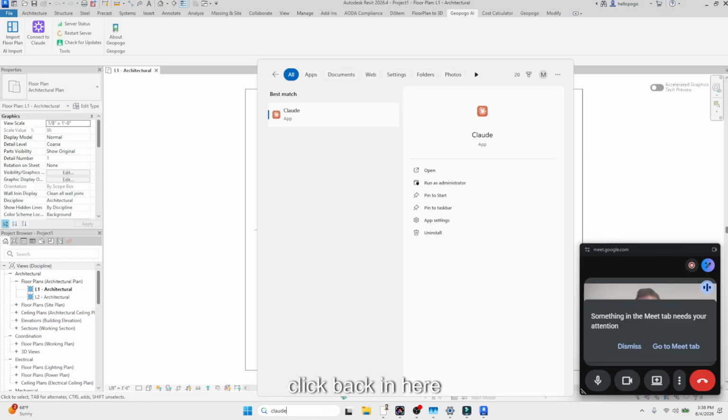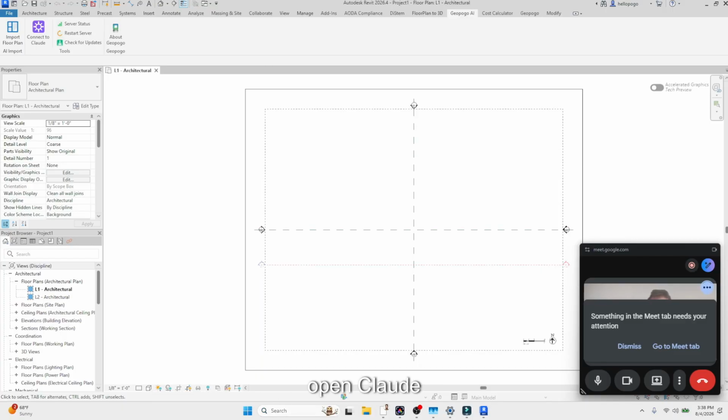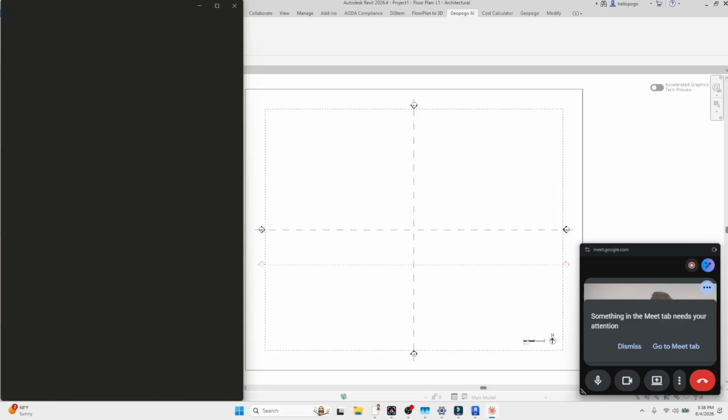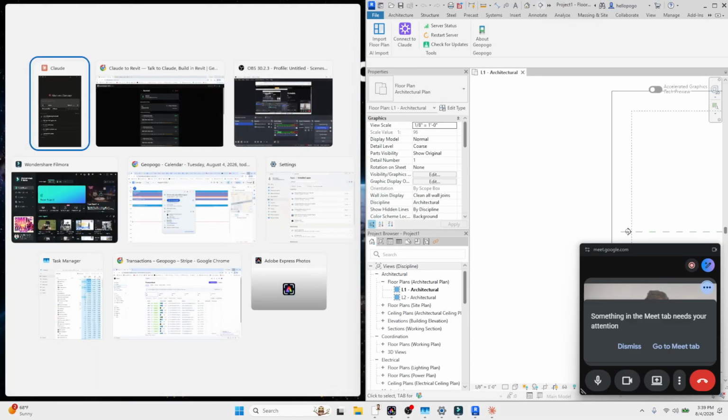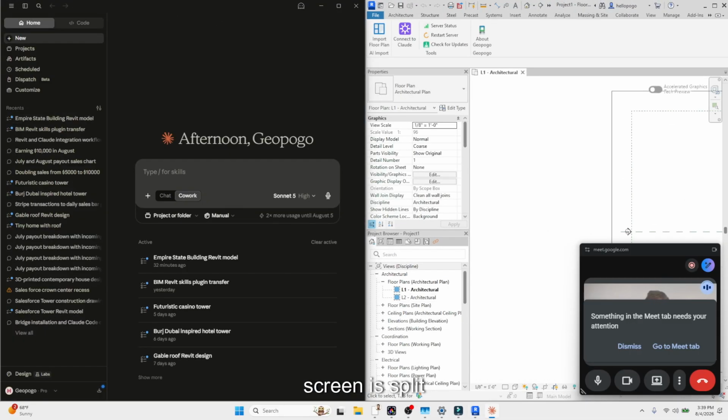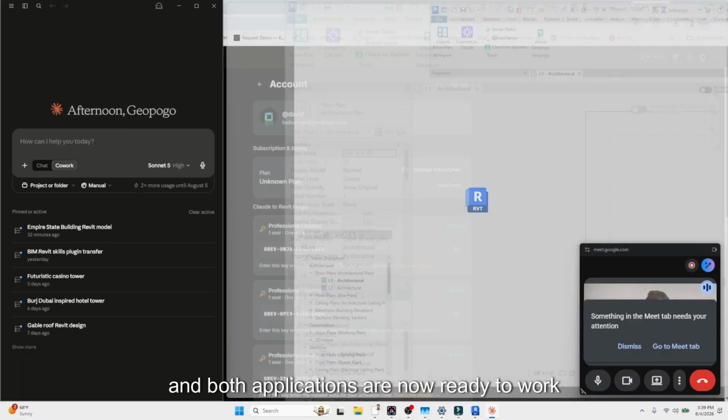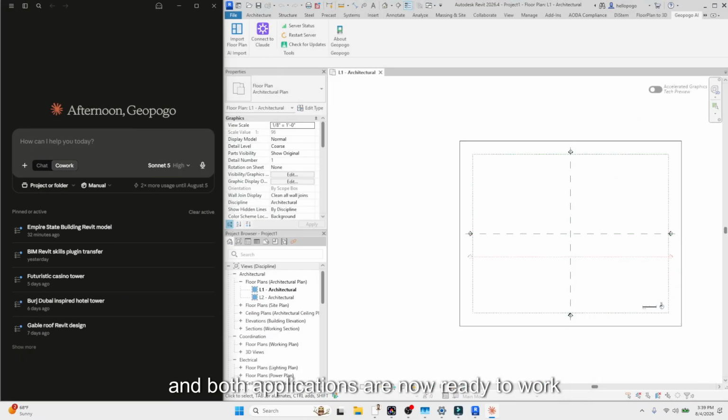I'm going to click back in here, open Claude. And then clicking the Windows and right arrow, I can then click on Claude, and now my screen is split and both applications are now ready to work together.